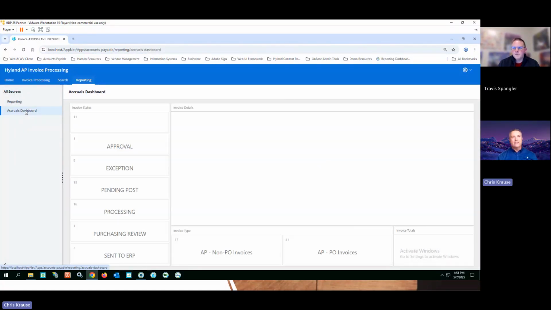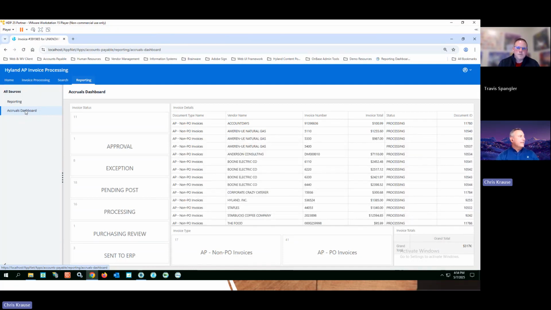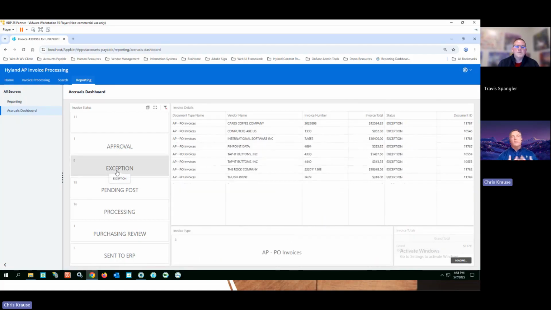Any of the dashboards that I have access to can be displayed here so that I can take a look and see where things are within my process. And because you know how OnBase dashboards work, I can filter right down into the various items, find them quickly, and match them up very fast.